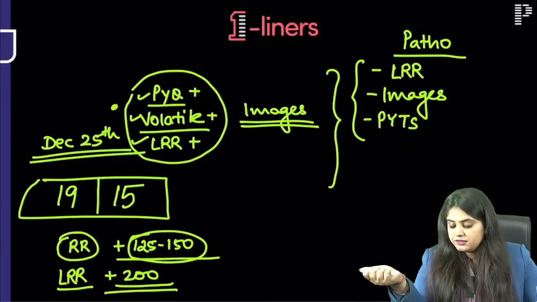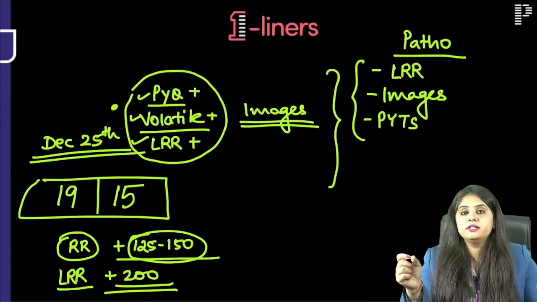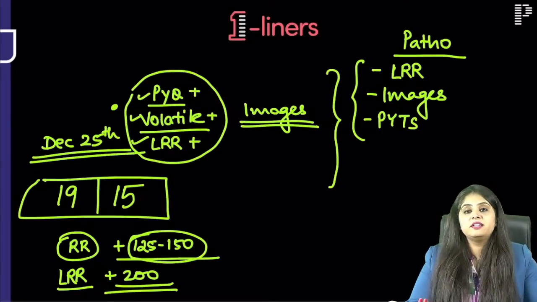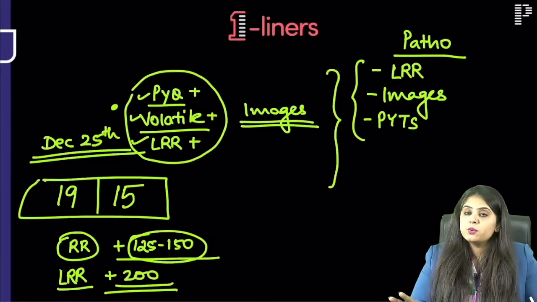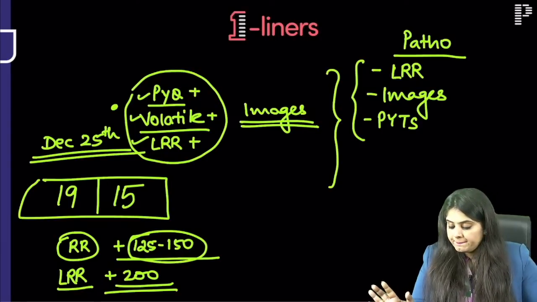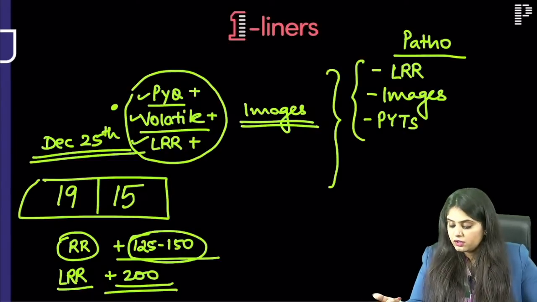Right. Vacutainer for electrolytes: the textbook says electrolyte samples should be collected in the green vacutainer, which is heparin. Practically, telling you what I do in my lab, green vacutainers we don't get in manufacturing, so we do it either in red or yellow. But the MCQ question will come, ideally electrolytes should be done in green vacutainer. Unless green is not there, then you mark red or yellow, whatever is there in the options.